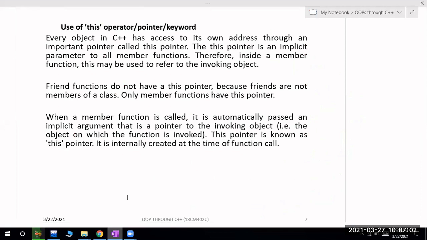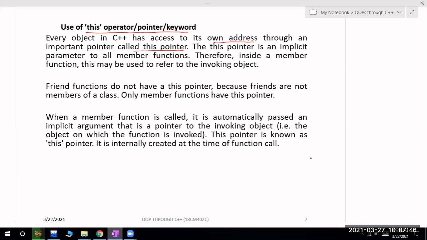Clear? Yes, sir. And the last topic for the second chapter is the this operator. This is also called the this keyword or this pointer. Every object in C++ has access to its own address through an important pointer called the this pointer. For every class we have an object, and even if you didn't create any pointer, by default the C++ compiler will itself create a pointer called this pointer.